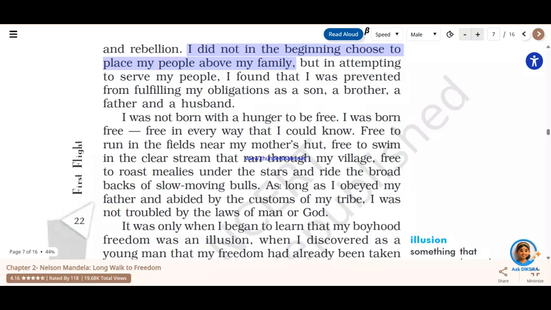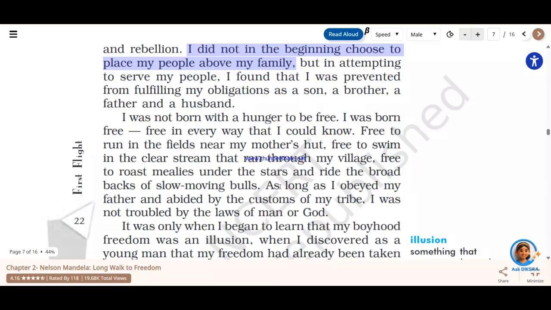All right, and he tells over here that he was not born with the hunger to be free. He was born free, but because of the prevailing policies and the system that was there, he started to understand that he is not free to move freely in the country, to eat freely in the country, to talk freely in the country, which was South Africa.